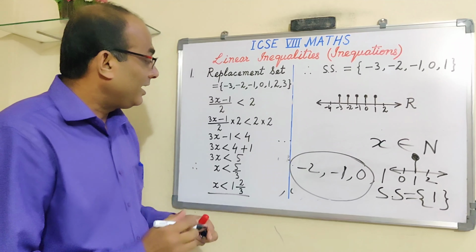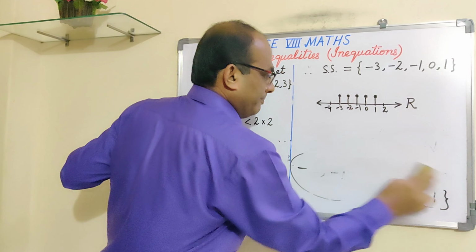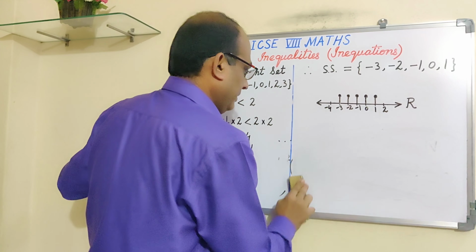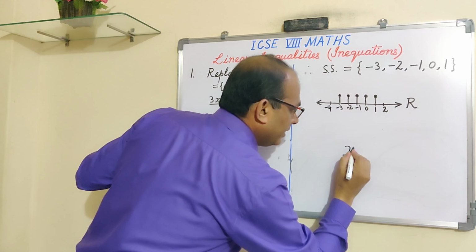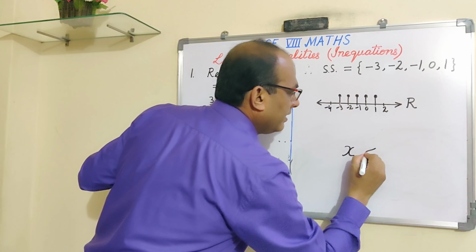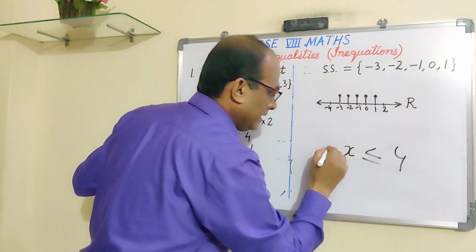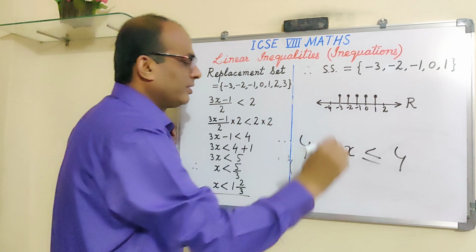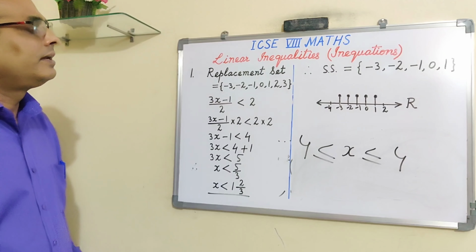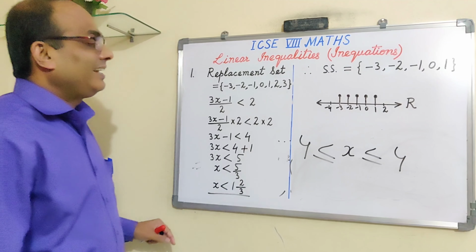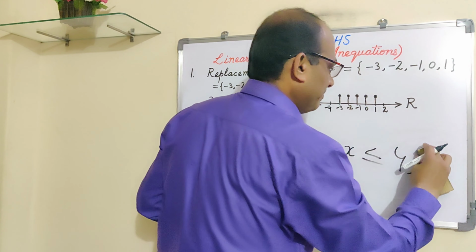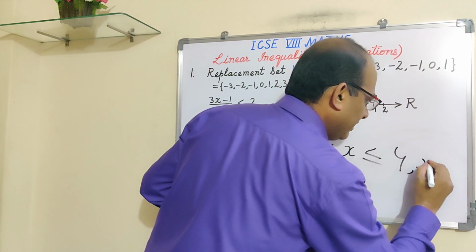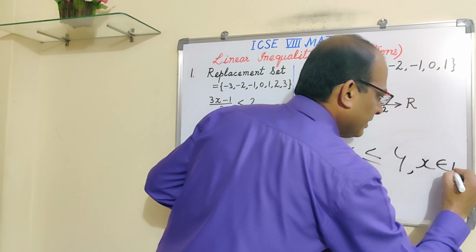Sometimes you may be given directly, suppose you are given x is less than or equal to 4 and greater than or equal to 4. Alright. And it is said that again x is a natural number. X belongs to N. X is a natural number. It is said x belongs to N.